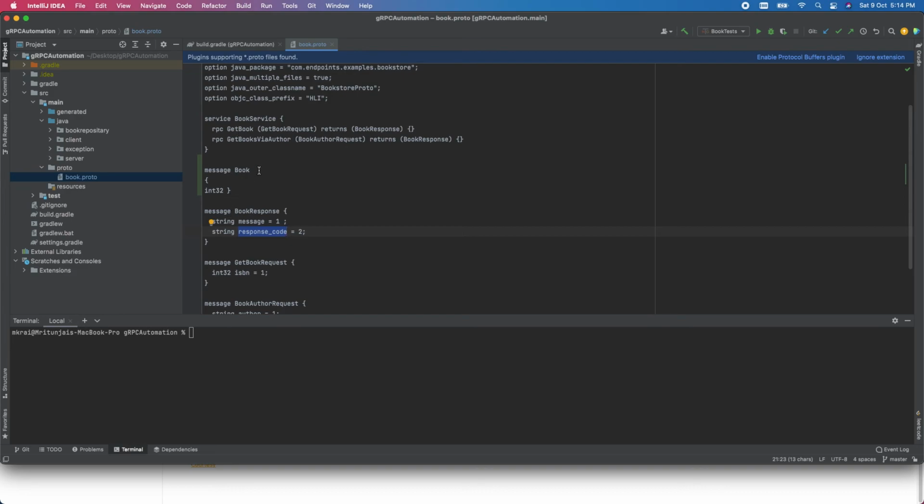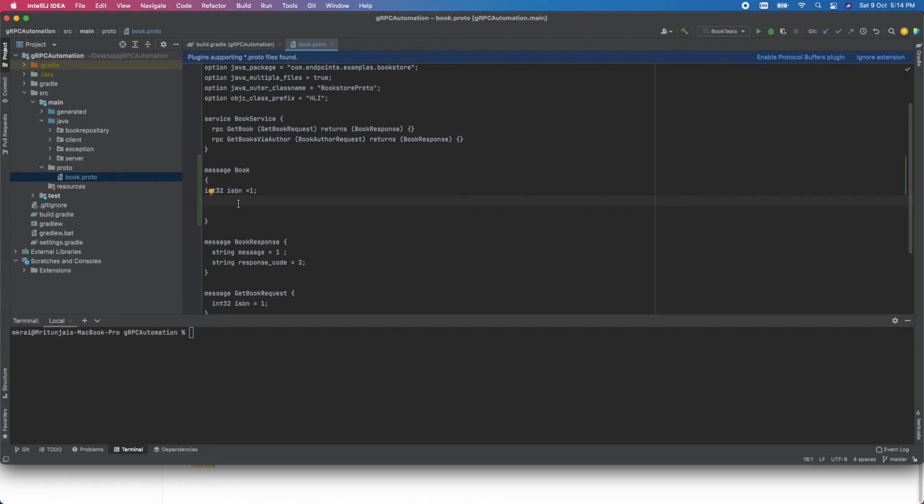A list of books, yes. Or if you're searching for books based on author name, we should return a list of books. That also we can do, but I haven't implemented it here. Maybe if you want, we can implement it. I'm just trying to tell you how you can do that.